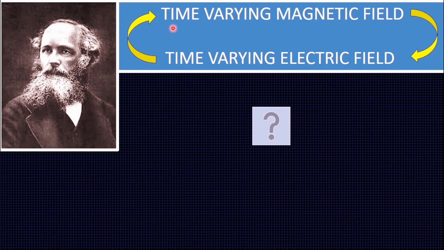If a time-varying magnetic field produces a time-varying electric field, and if nature is symmetrical, why can't a time-varying electric field produce a time-varying magnetic field? This was a question that he asked to himself, and he did many mathematical calculations on it. And he finally got the answer, yes, that was possible.